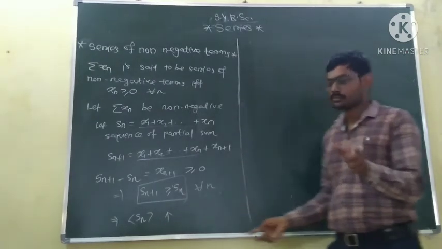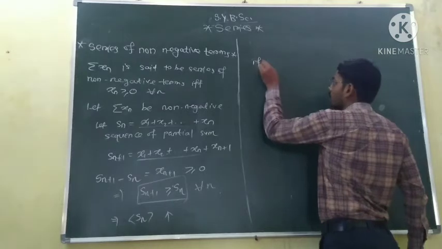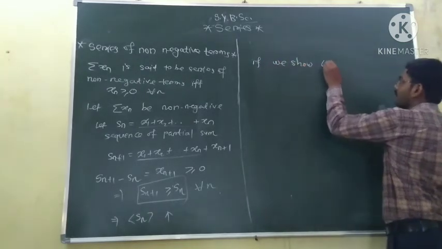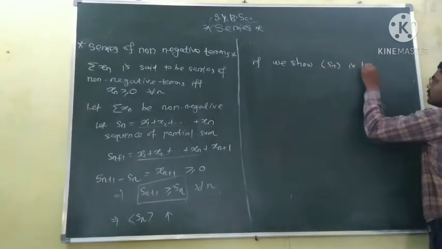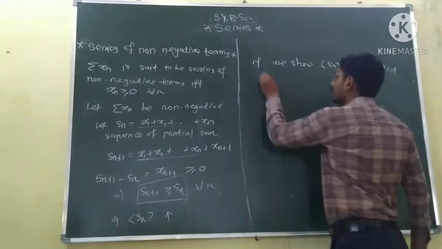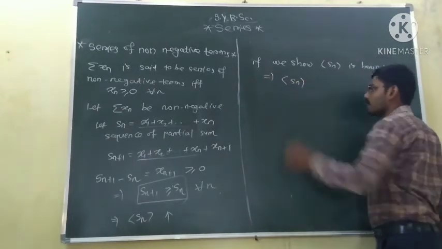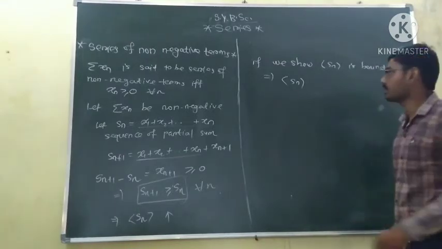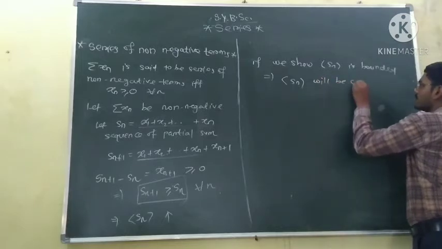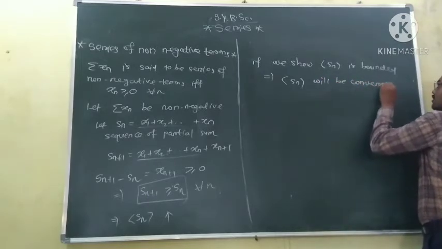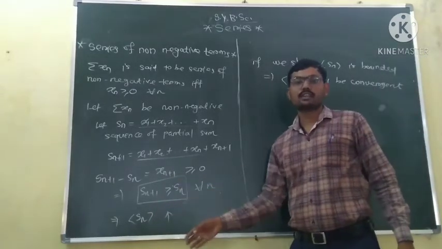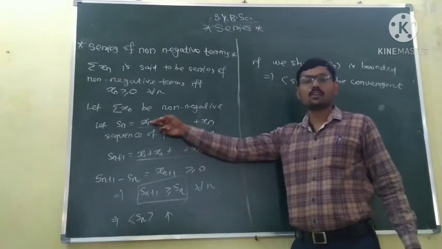So if we show that Sn is bounded, then this implies the sequence of partial sums will be convergent, because the sequence of partial sums is always monotonic increasing for a series of non-negative terms.